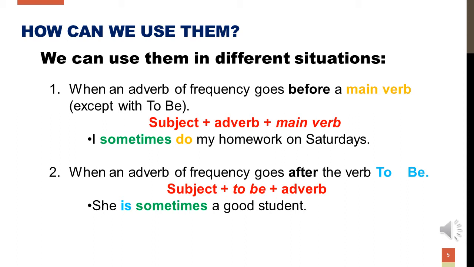Okay, in this sentence, at the beginning we have the personal pronoun I, and then we use the adverb of frequency, and after the adverb of frequency, we use the verb do. Okay? Number two, when an adverb of frequency goes after the verb to be, the grammar structure is subject plus verb to be plus adverb. For example, she is sometimes a good student. Okay? She is the personal pronoun, and then we have the verb to be, and after the verb to be, we use the adverb. In this case, sometimes.